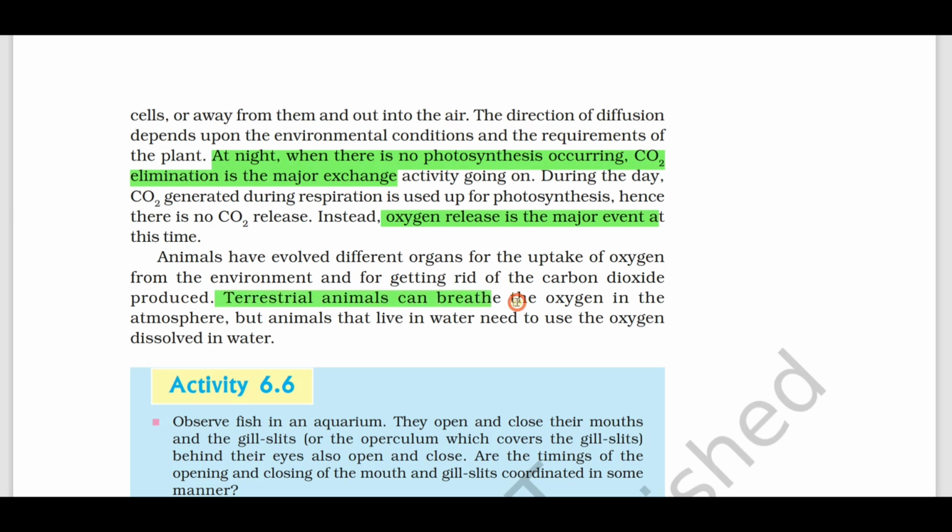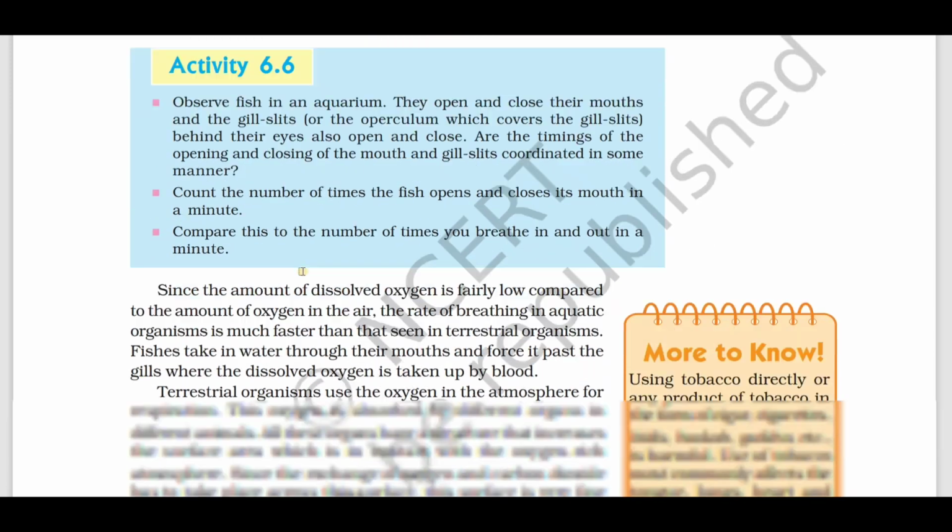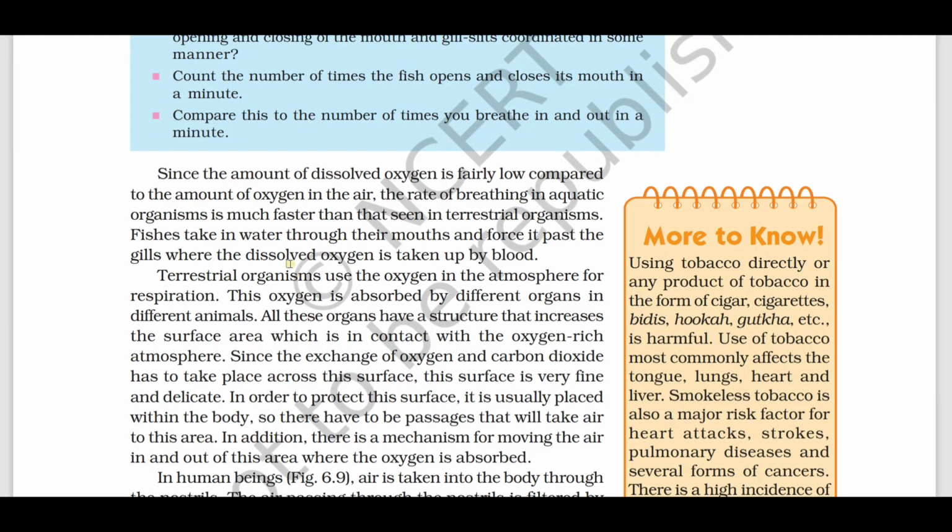Terrestrial animals can breathe the oxygen in the atmosphere, but aquatic animals that live in water need to use the oxygen that is dissolved in the water. Again, a give reason question: since the amount of dissolved oxygen is fairly low compared to the amount of oxygen in the air, the rate of breathing in aquatic animals is much faster than that seen in terrestrial organisms.